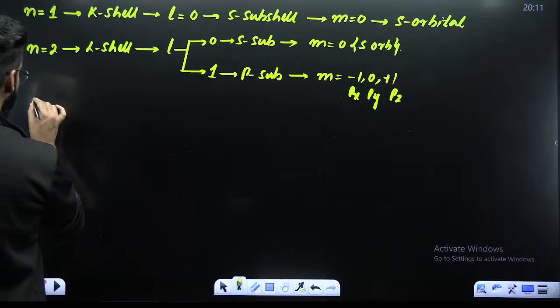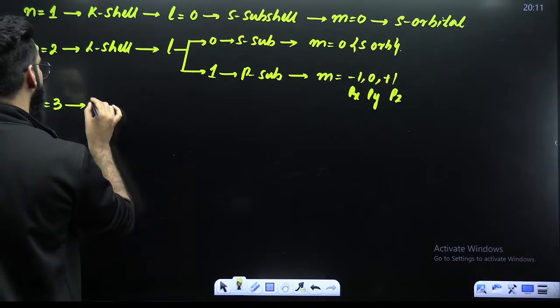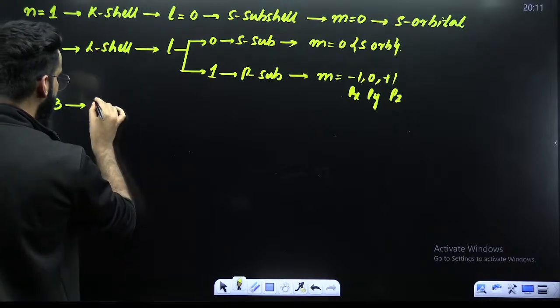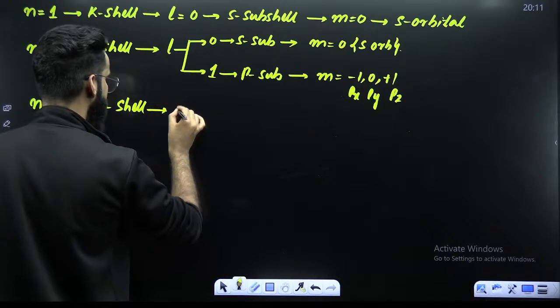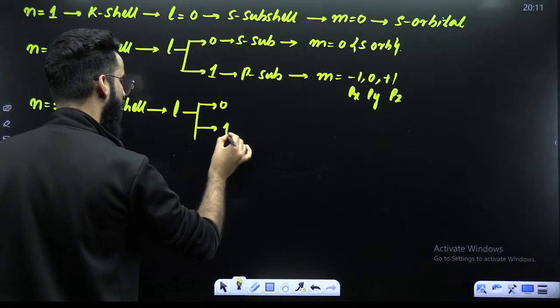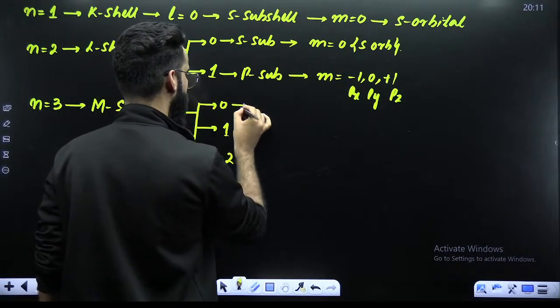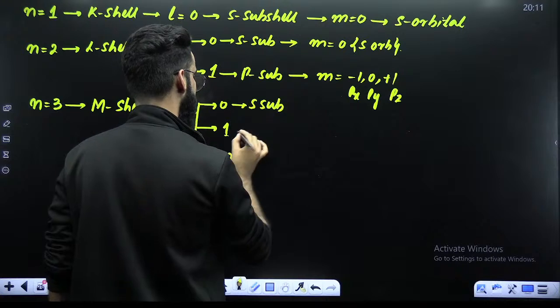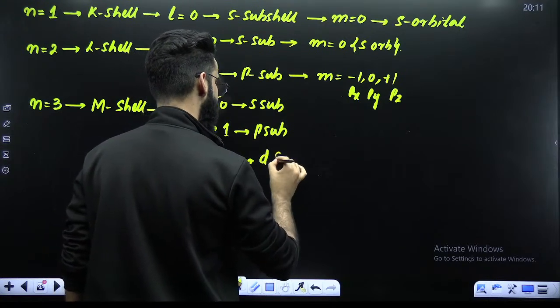Talk about n is equal to 3, the M shell (K, L, M). How many possible values of L will be there? 0, 1, 2. L equal to 0 represents the s subshell, L equal to 1 represents the p subshell, and L equal to 2 represents the d subshell.